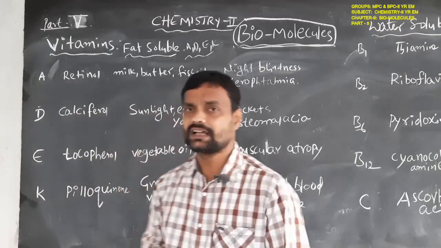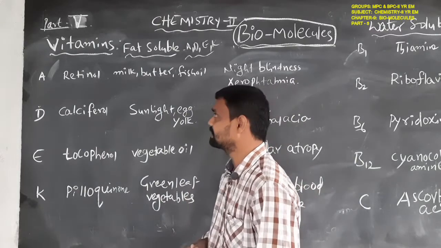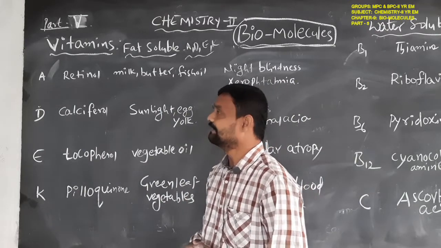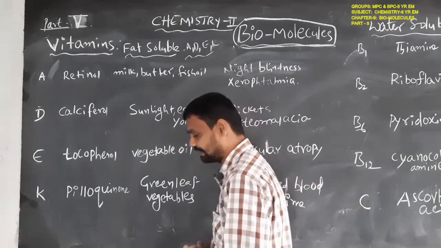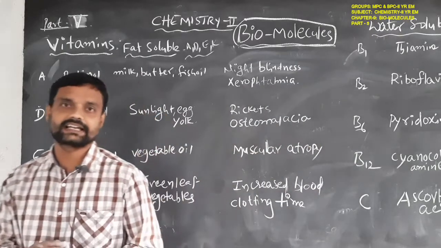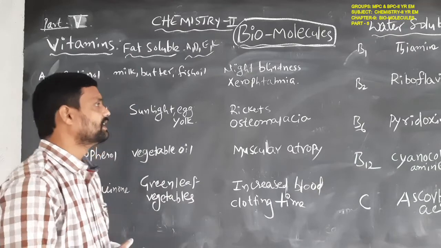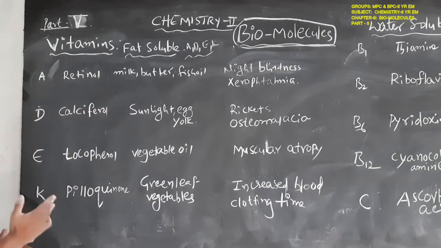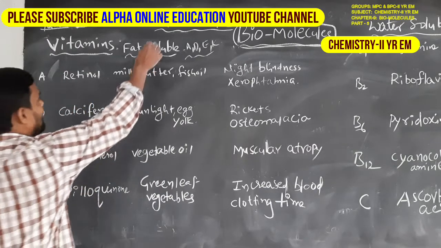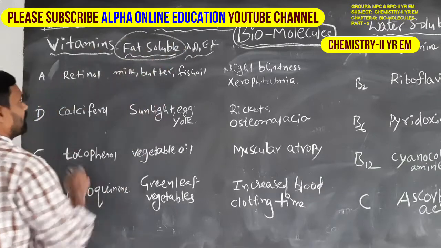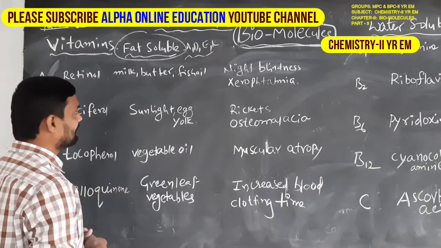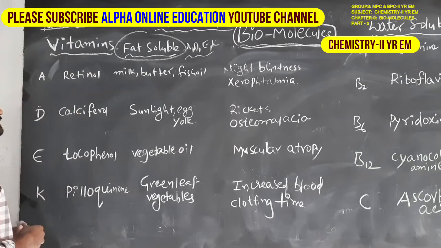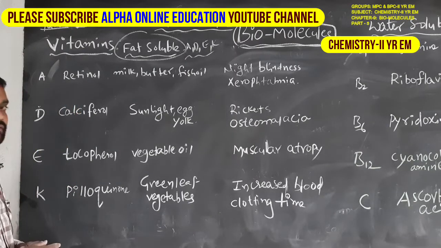Let us study the sources of the vitamins and which diseases occur when there is a deficiency of those vitamins. It can be studied using a simple tabular form. First we discuss the fat soluble vitamins. What are the fat soluble vitamins? A, D, E, K vitamins are the fat soluble vitamins.